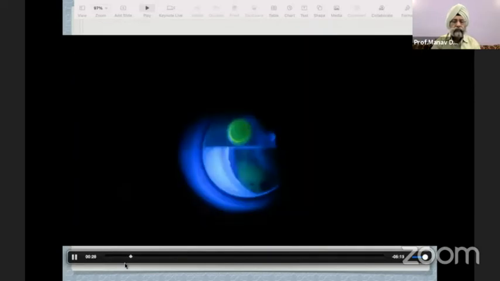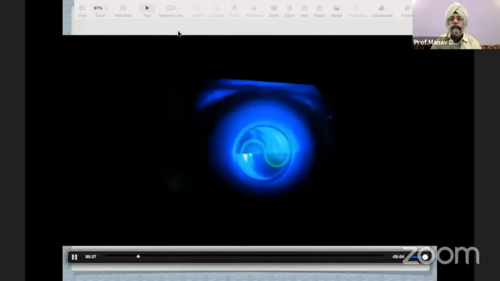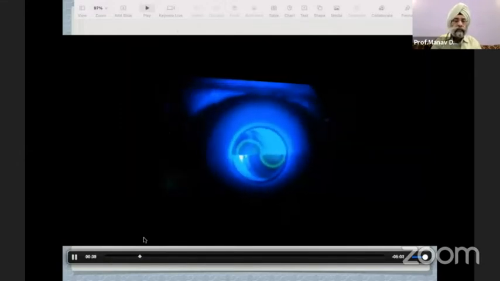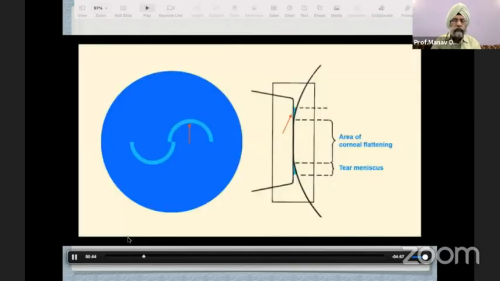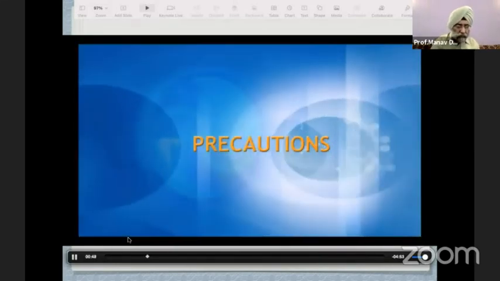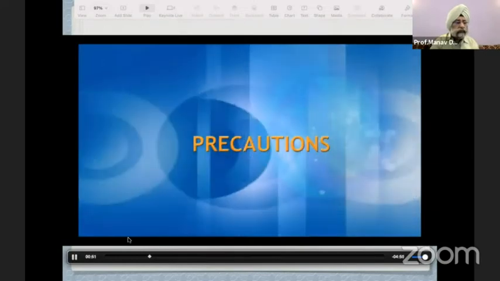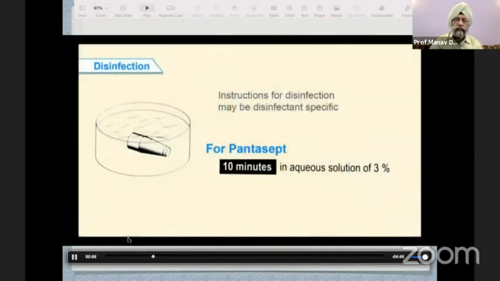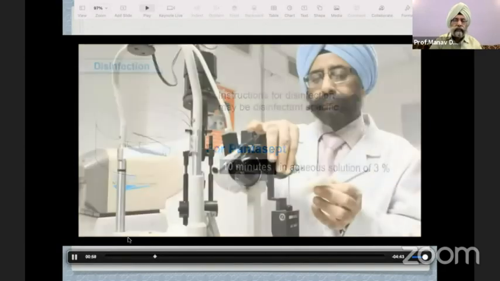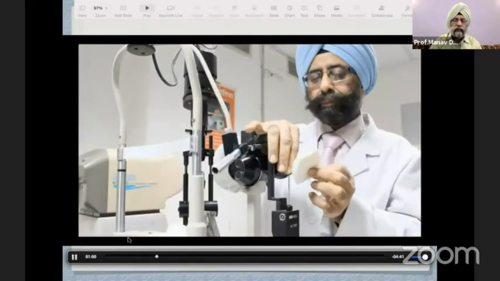On touch, tear film appears as a bright yellow-green spot, which turns into semicircular arcs when the tonometer is moved forwards. When 3.06 mm diameter of cornea is applanated, the semicircles interlock. The thickness of these semicircles represents tear meniscus on the sides of prism. Certain precautions need to be considered before undertaking the procedure. Remember to clean tonometer between 2 cases and disinfect the prism after a day's use. Remove the chemical completely after disinfection or cleaning.